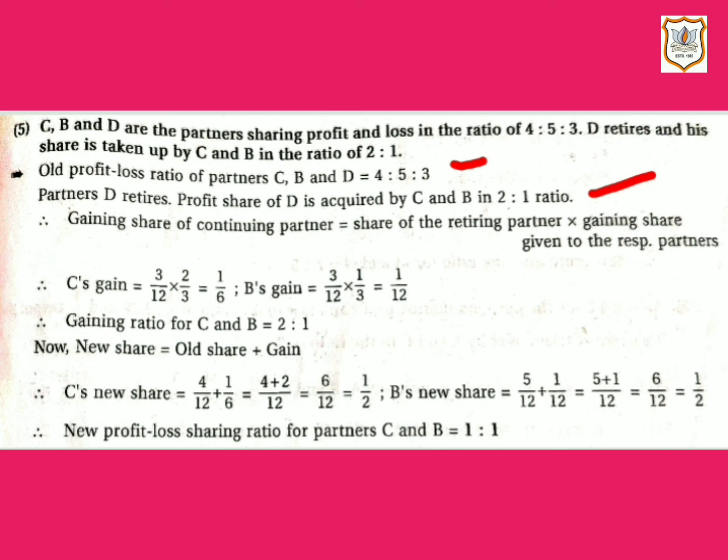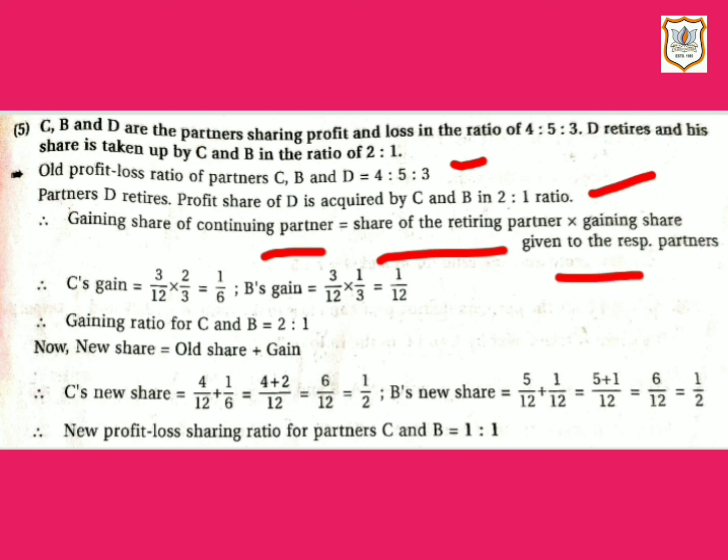Here D is the retiring partner. So when the gaining ratio of continuing partners is given to distribute the profit and loss share of the retiring partner, in that case, in order to find out the new profit and loss sharing ratio, first of all calculate the gaining share of continuing partners by distributing the retiring partner's share. So here our formula will be: gaining share of continuing partner is equal to share of retiring partner multiplied by gaining share given to the respective partners.